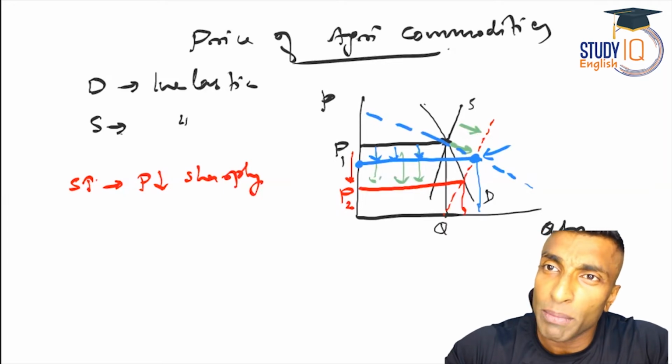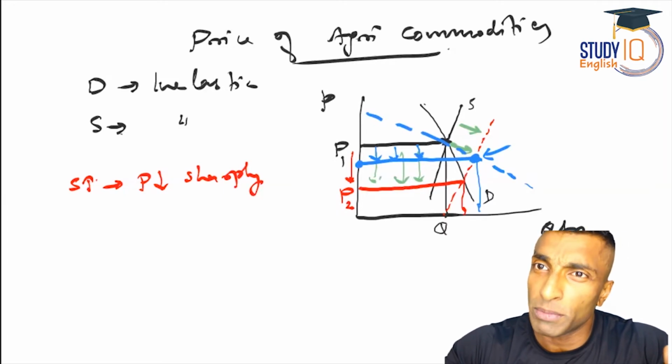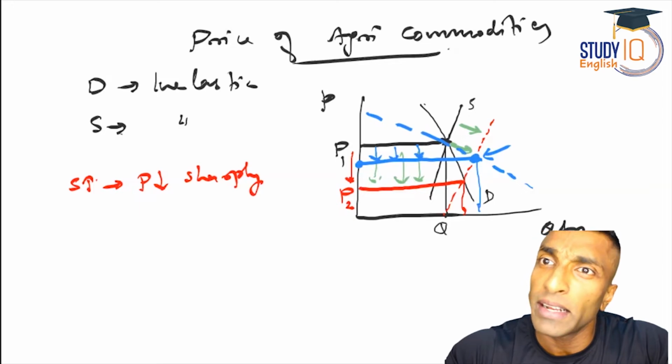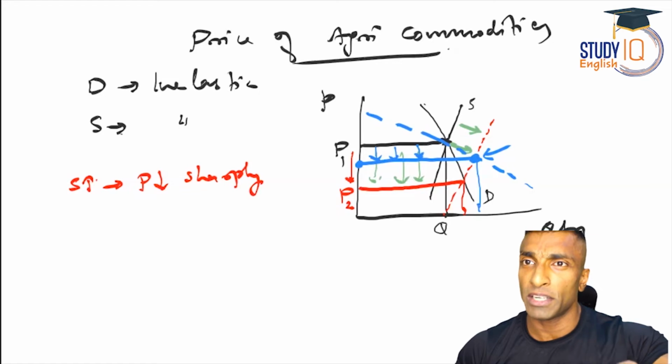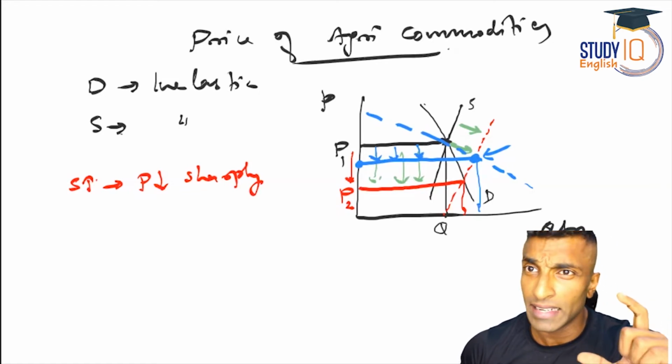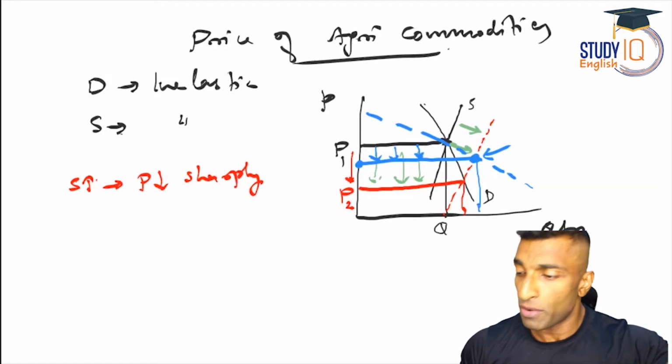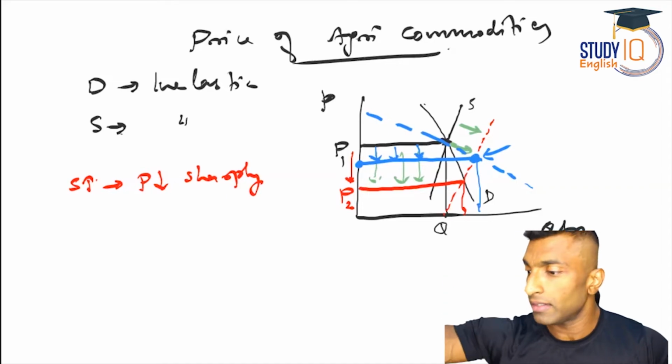And why are agricultural commodities so volatile? Because from the supply side as well as the demand side, it is inelastic. So both are inelastic. Why is the supply side inelastic? It is perishable. Why is the demand side inelastic? It is a necessity. It is not out of choice. Okay, so that is that. If it would have been elastic, this would have been the situation.